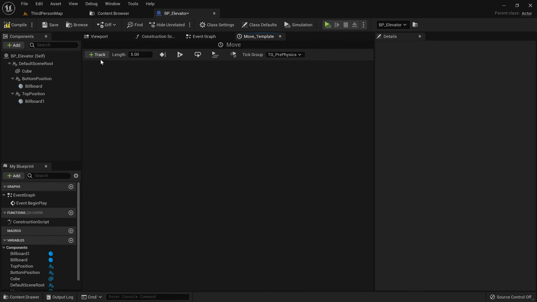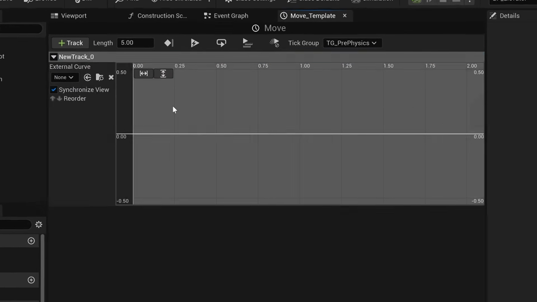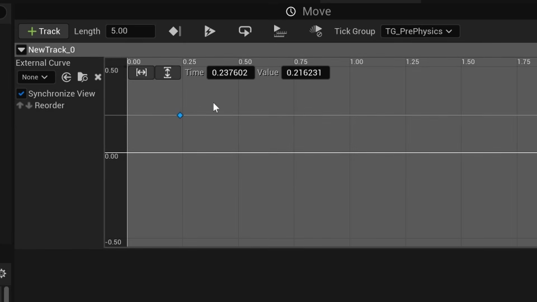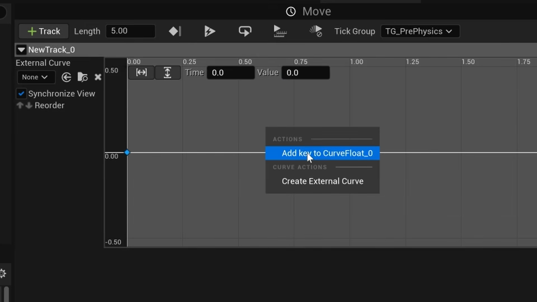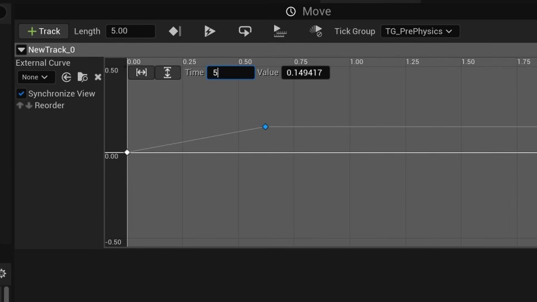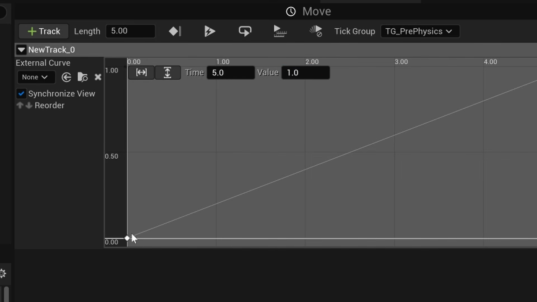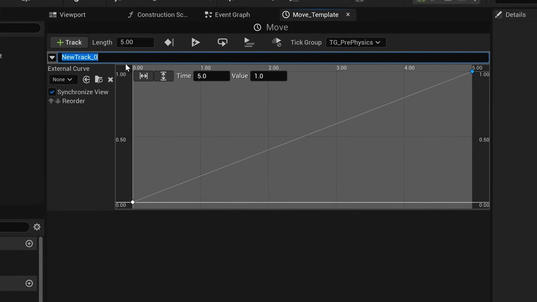Double-click the node and add a track of type float. We now want to right-click and add a keyframe. This keyframe should start at the 0 time and also have the value of 0. We now want to add another keyframe near the end. Since the timeline is 5 seconds by default, let's also set the keyframe to the 5-second mark and give it a value of 1. There are a lot more detailed settings you could do in this window, but this is sufficient for our elevator. So let's rename this track to alpha and then go back to the event graph.